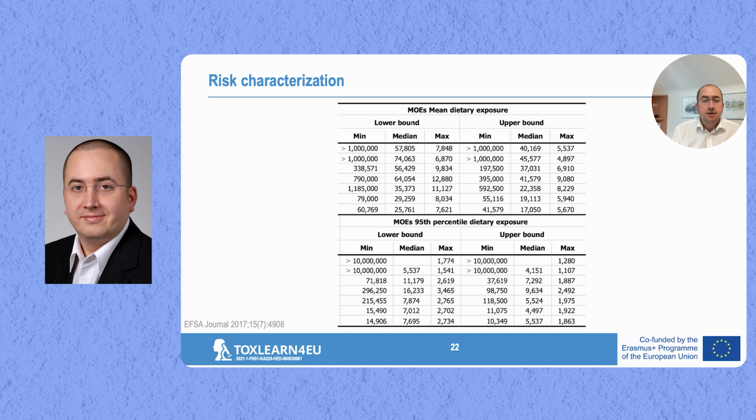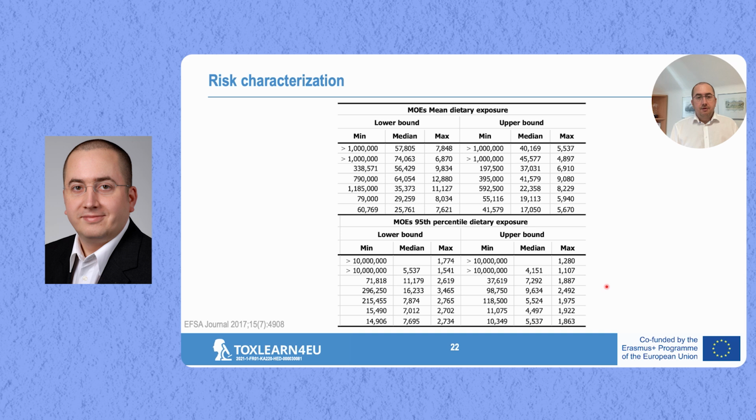What you see here is the same graph that we have seen in the section on exposure assessment. Again, this is not shown here in the table, but what you see here are the different population groups, starting from the toddlers up to the elderly. This is actually missing here in the table. Then again, on top, we do have the mean exposure, the 95th percentile exposure, lower bound and upper bound on the left and right, and then also median and max values.